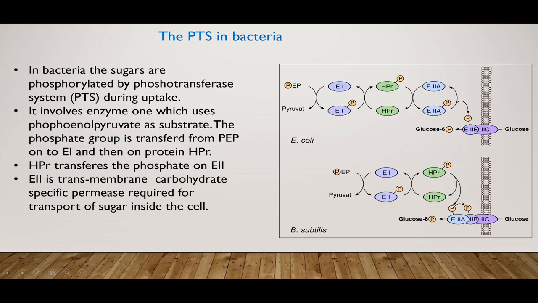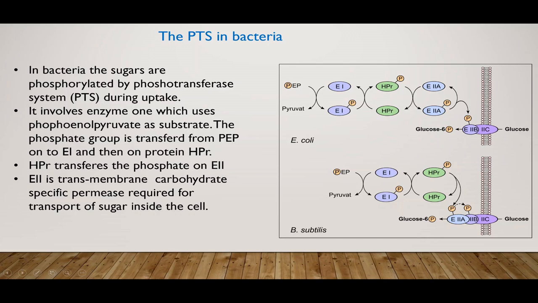Phosphorylated HPr in turn donates its phosphate group to protein E2A and phosphorylates it. In the last reaction, E2A transfers the phosphate group onto the membrane-associated protein E2B. When glucose comes in through permease 2C, the phosphate group is transferred by protein E2B onto glucose so as to synthesize glucose 6 phosphate.